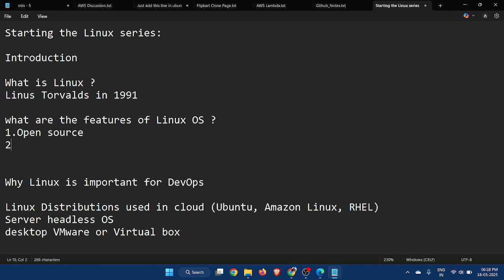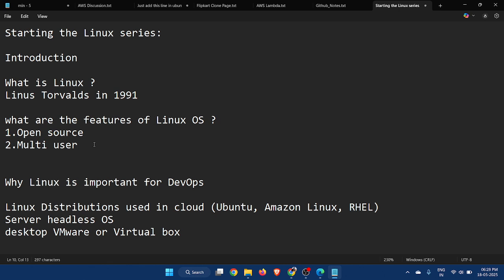So the features of Linux: it's open source, and it is much faster than the Windows operating system. Also, it supports multi-user. What does multi-user mean? Multi-user means it can have multiple users concurrently at the same time, and they can access the OS concurrently.